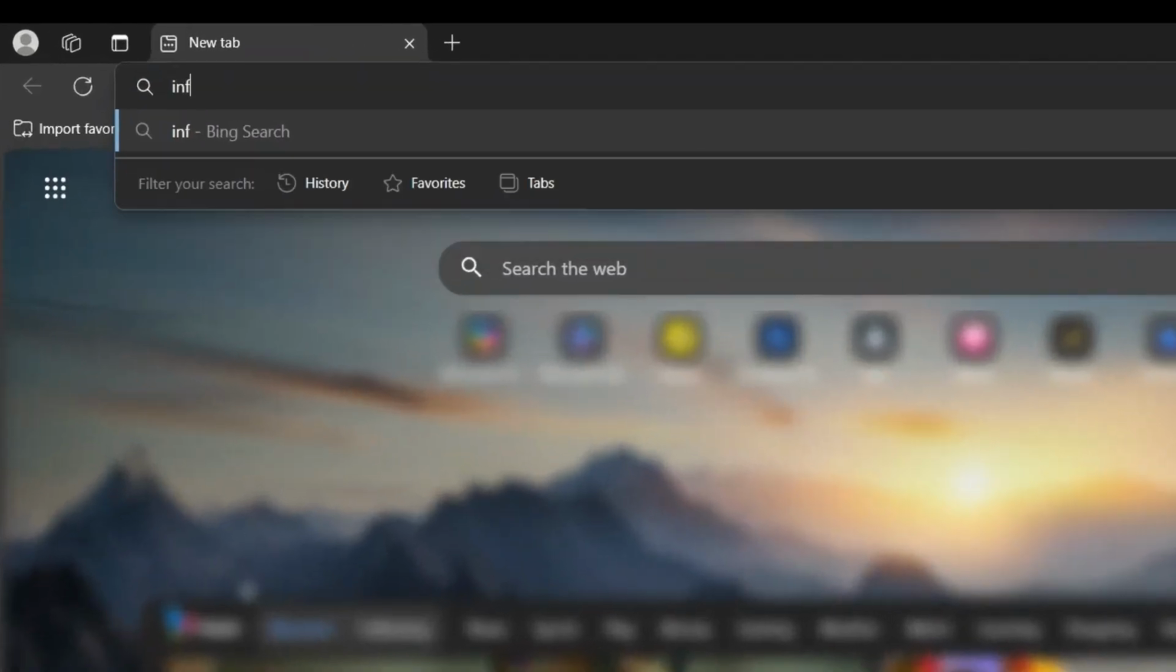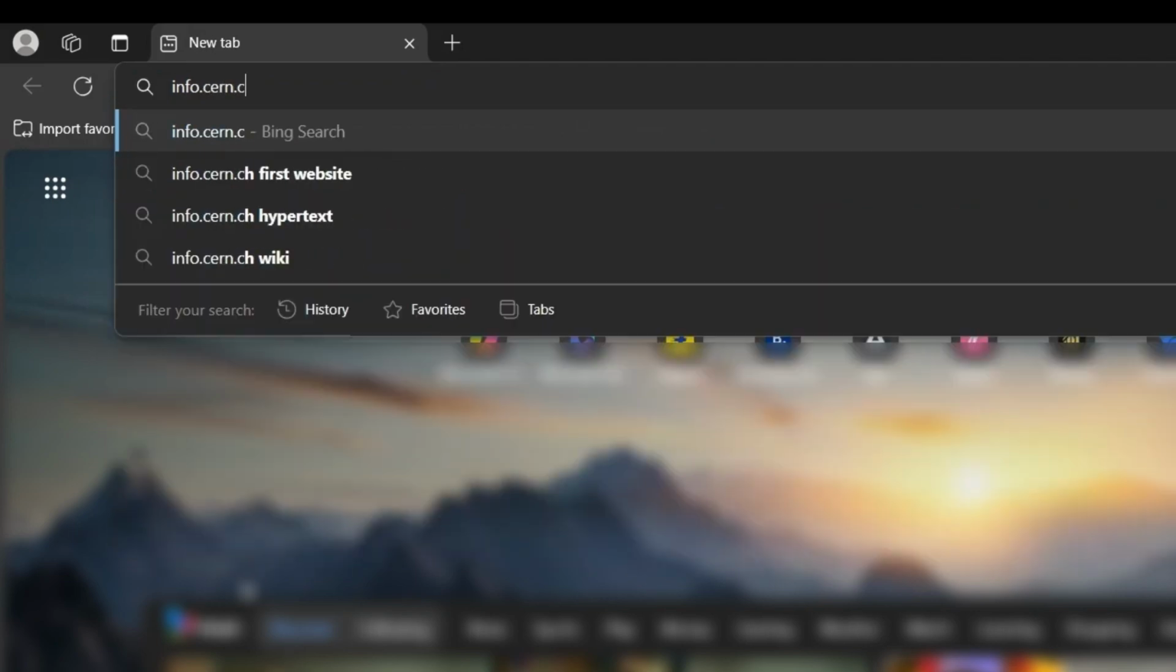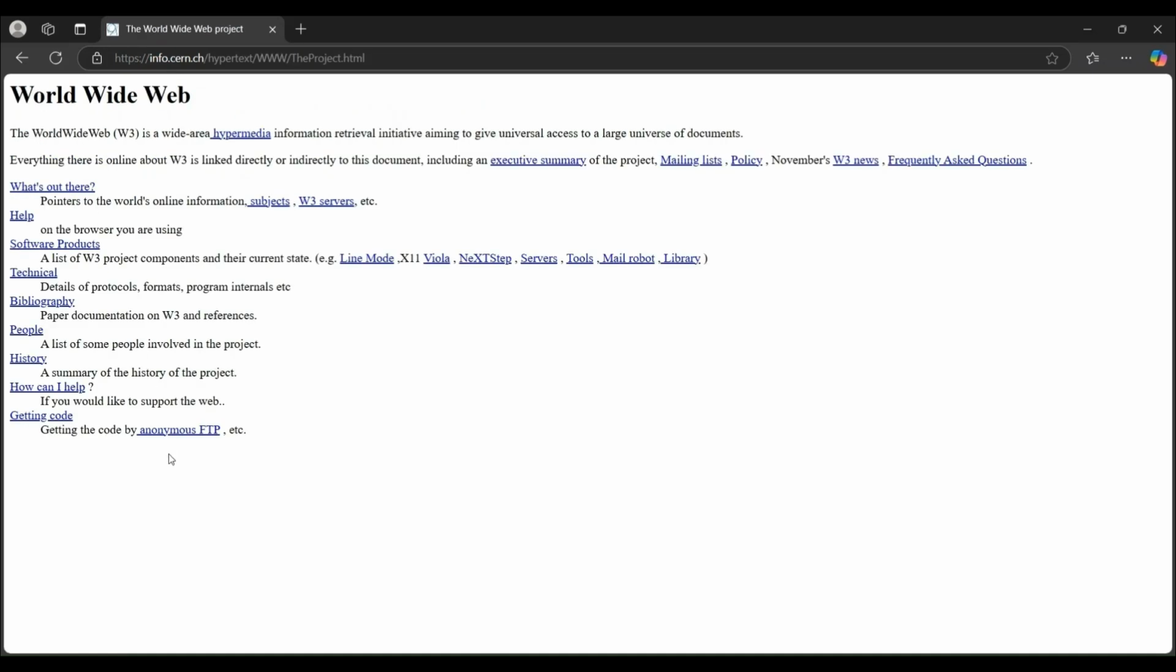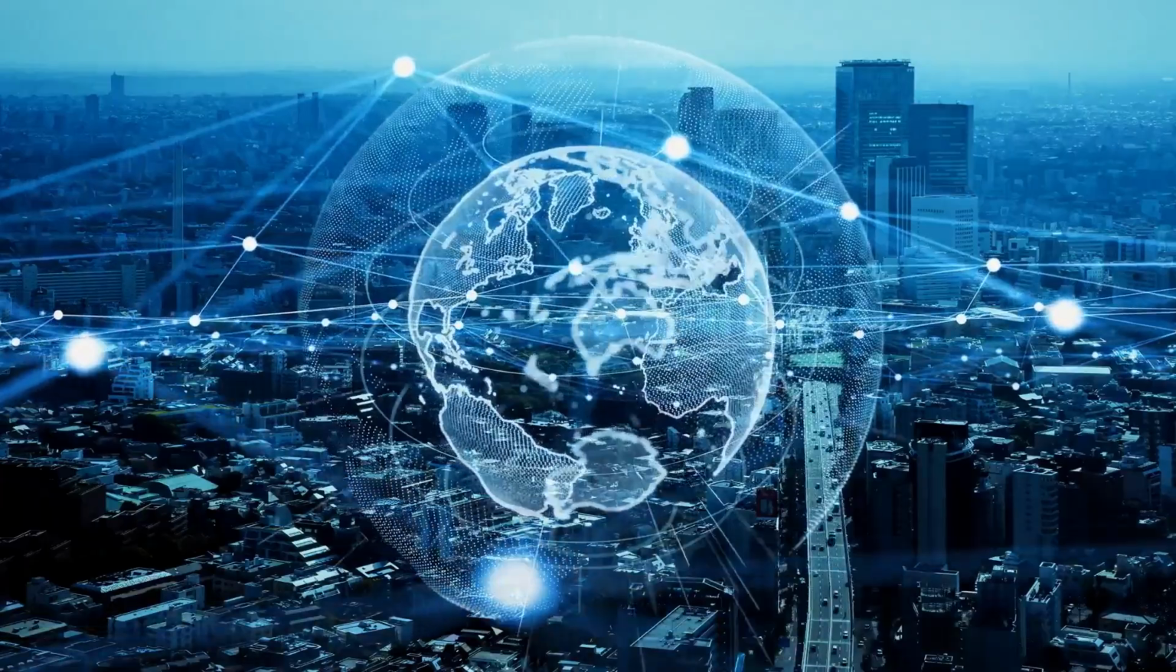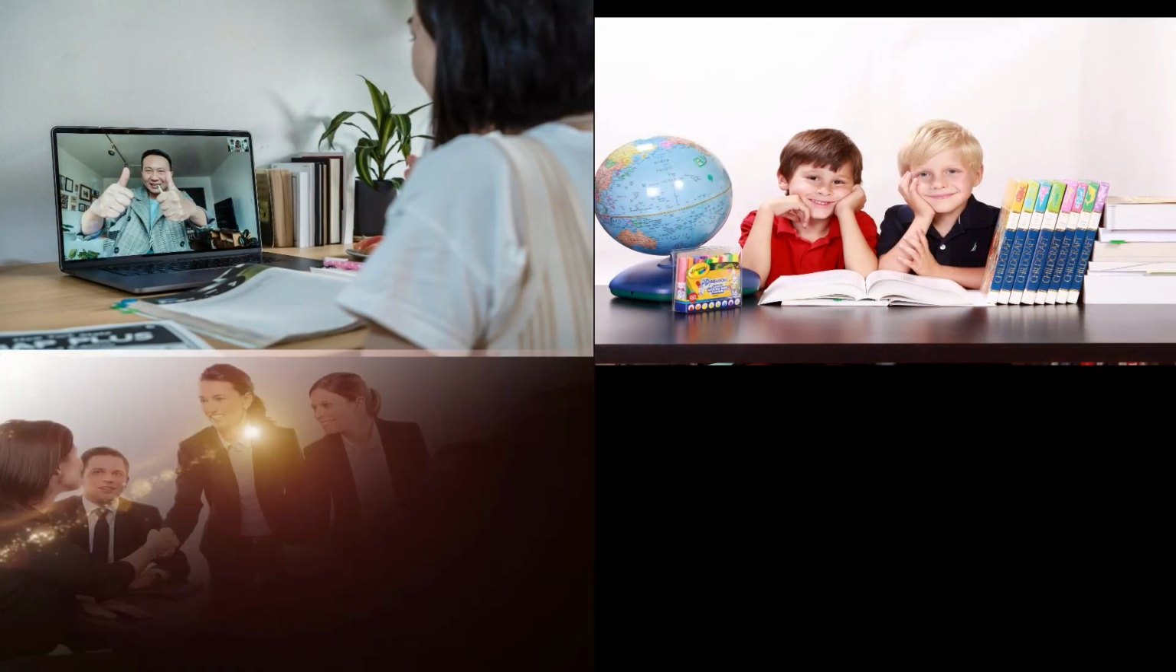So where is the first website today? It still exists. Visit info.cern.ch and you'll find a faithful recreation of the original page. It's a time capsule from 1991, reminding us of just how far we've come. The web's impact is undeniable. It has transformed communication, education, business, and entertainment.